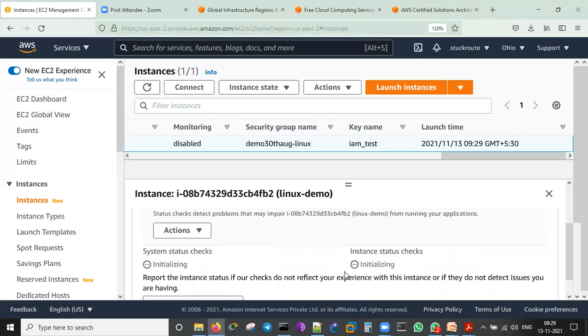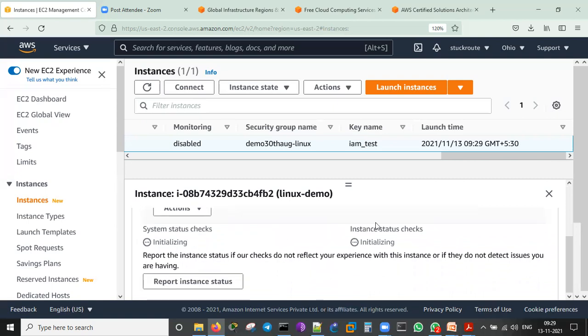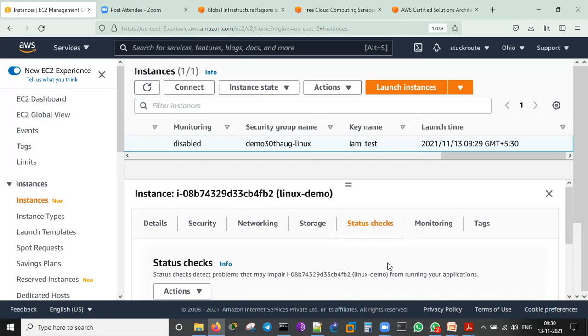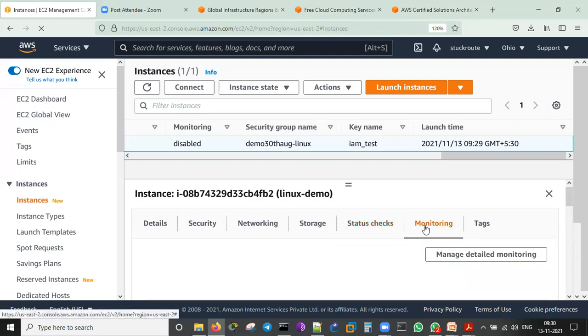Now it is getting ready. System status check, instance status check. System means connecting to the AWS services, the AWS system is getting ready. Instance means the server is getting ready. Now they are still initializing. It may take some more time. Windows will take at least 3 to 4 minutes. Linux will take at least 2 minutes.